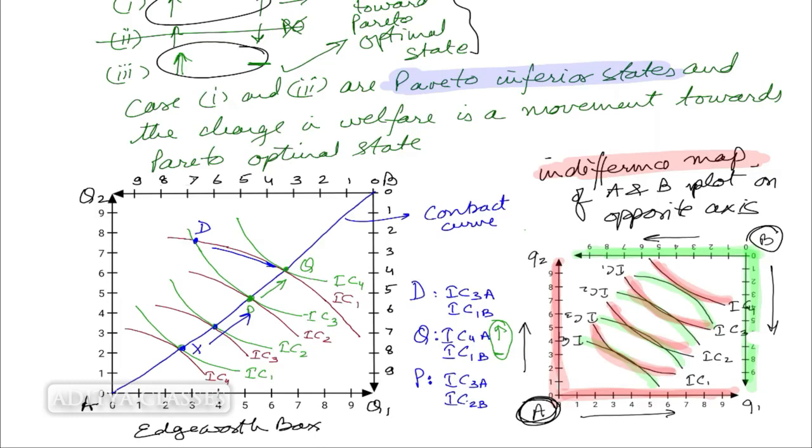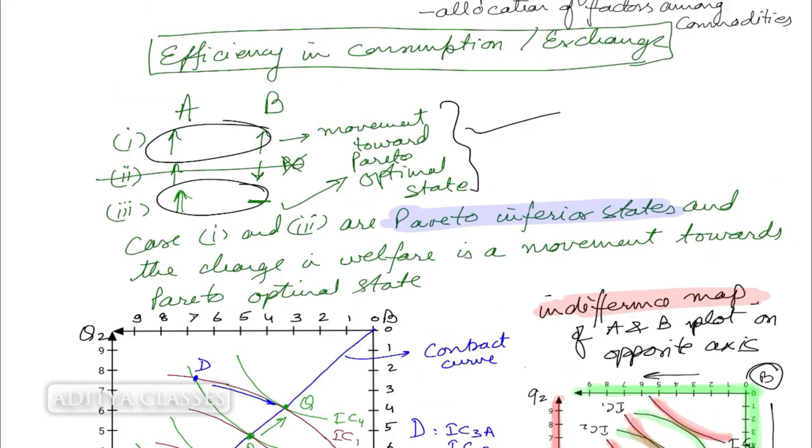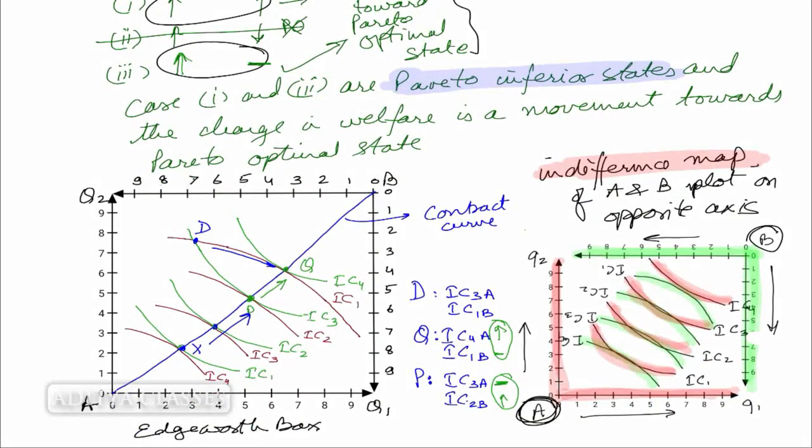D was at IC3A, IC3A. So can I say no change? Okay, no change. What about B? B was at IC1, now B is at IC2. So there is definitely an increase in welfare. This is a case of increase in one and no change in other. So I can definitely say that D is Pareto inferior against P, while P is Pareto superior against D. So one thing is for sure, that if we compare D against P and Q, D is Pareto inferior to both. D is not better off than either of these.